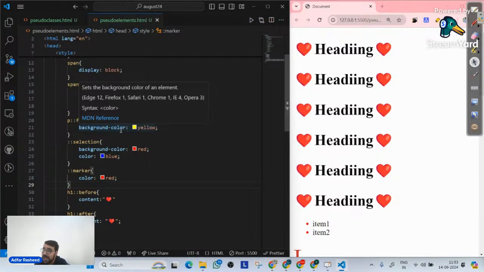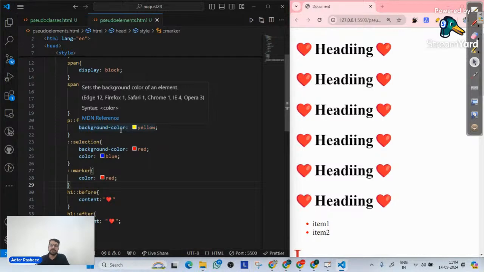So these pseudo elements, as I said, are not even pseudo classes, they are pseudo elements. They don't target the element specifically, but they try to reach that element in a very specific state. First letter, first line, marker, selection, right? First child, first of type, last child, last of type, nth child, nth of type. So all of those things. That's what we mean by pseudo classes and pseudo elements.